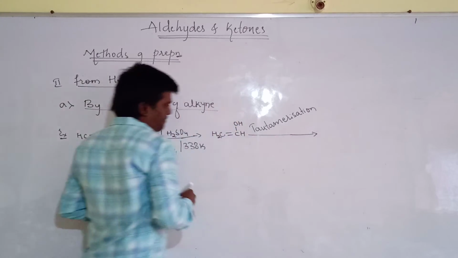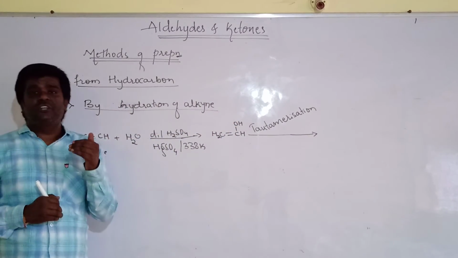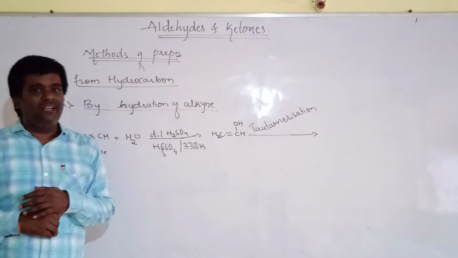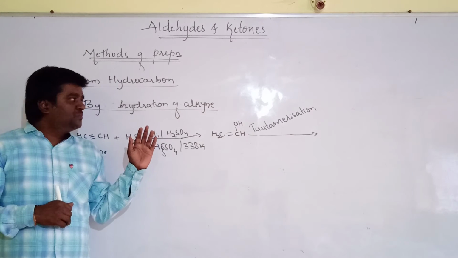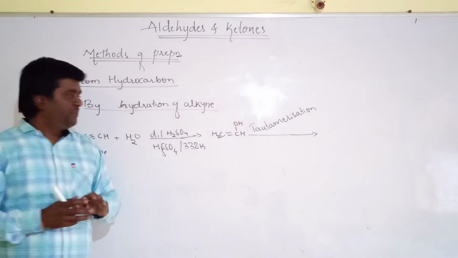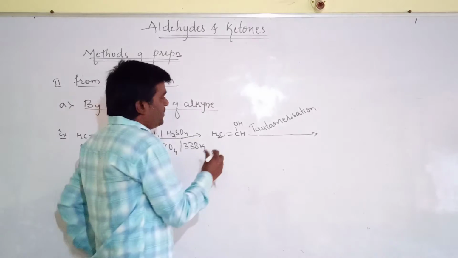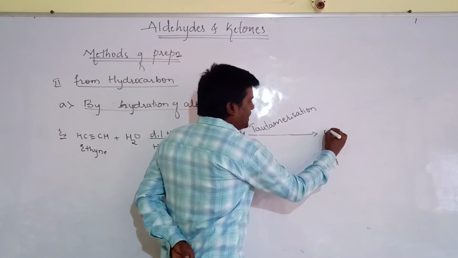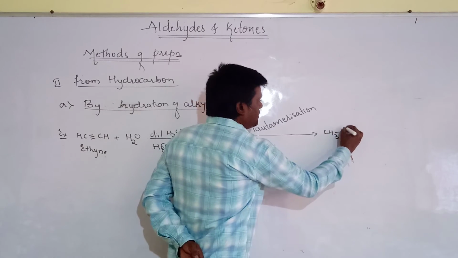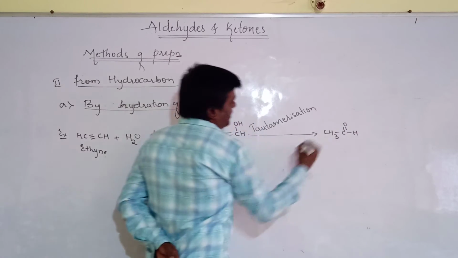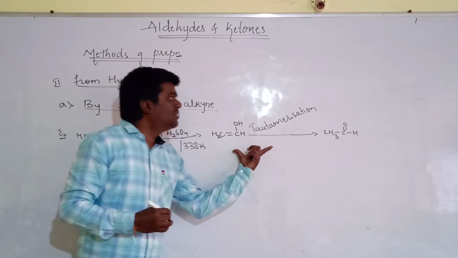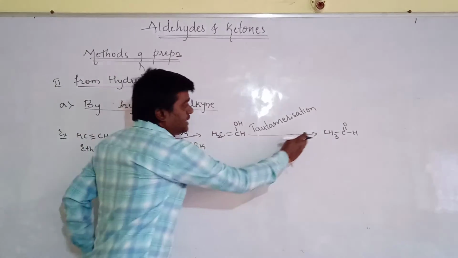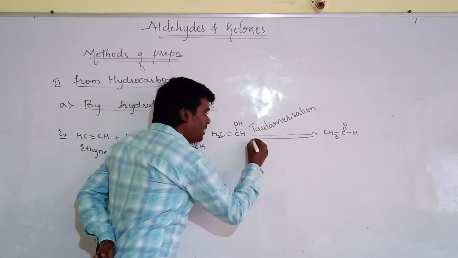Tautomerization is a special type of isomerism in which the functional groups change simultaneously. Let us see what will happen here: it undergoes tautomerization to form the compound CH3CHO. These two are functional isomers, and an equilibrium exists between the two functional isomers.